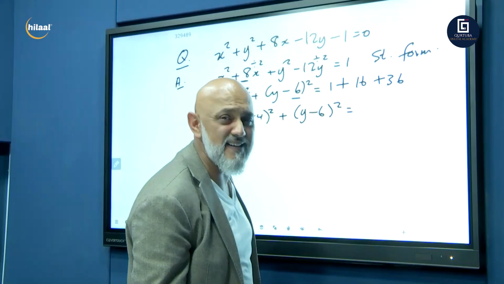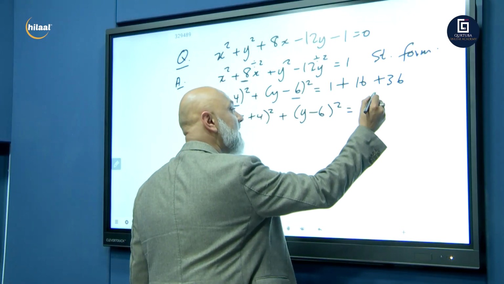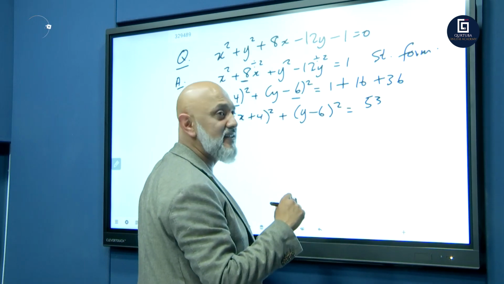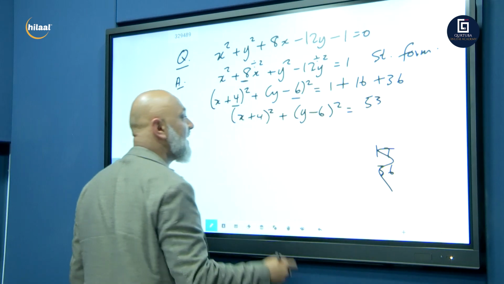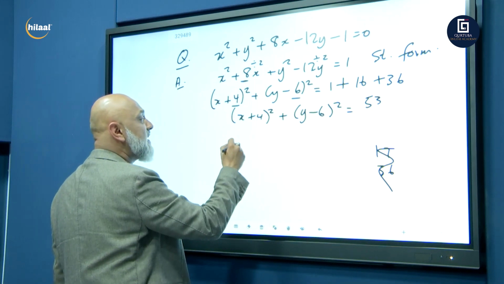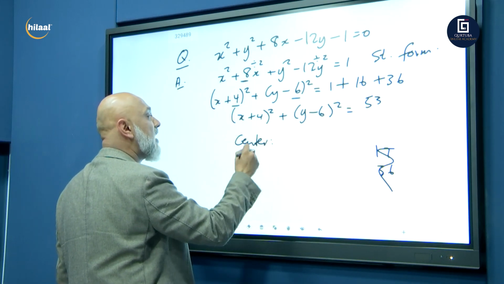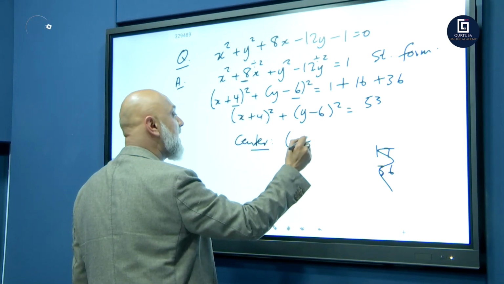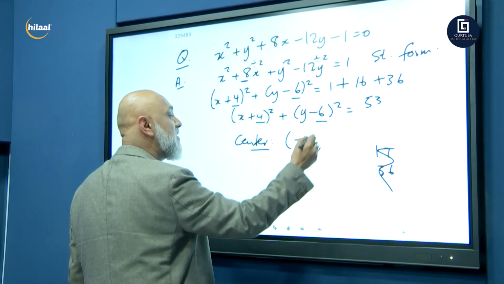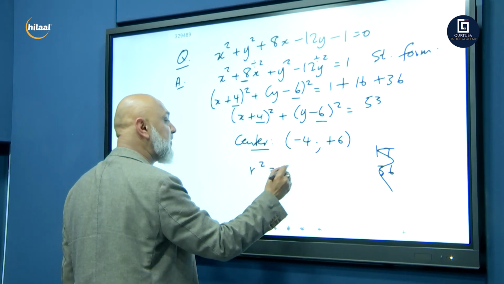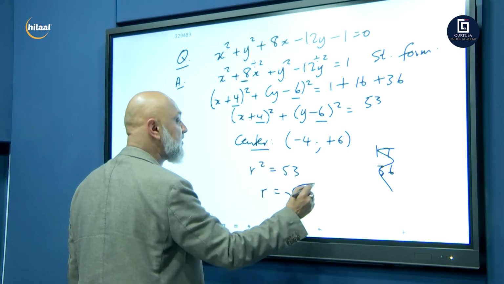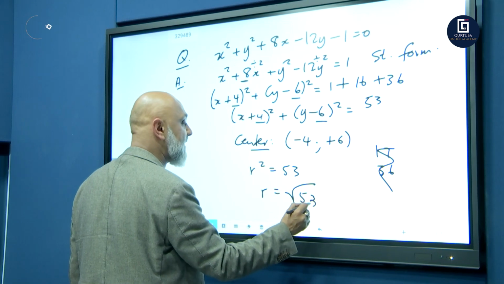17 plus 36, 53. I hope I'm right. 17 plus 36. Yes, 53. Right. So what is the center of your circle? The coordinates of the center of your circle would be minus 4. Remember, change the signs. Minus 4 and positive 6. And then r squared is equal to 53. So r is equal to the square root of 53.